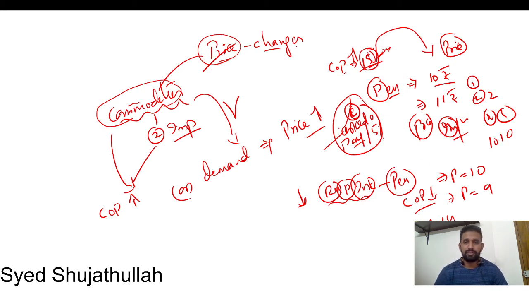Not only from the cost of production point of view does the price level increase or decrease. Another important aspect here is that the price level also changes because of demand and supply.